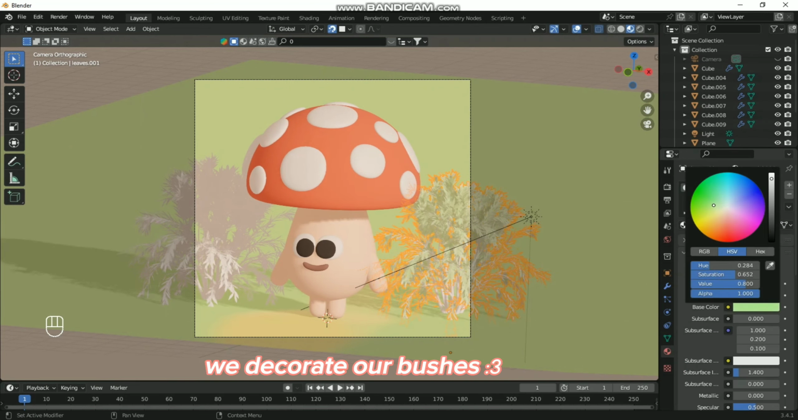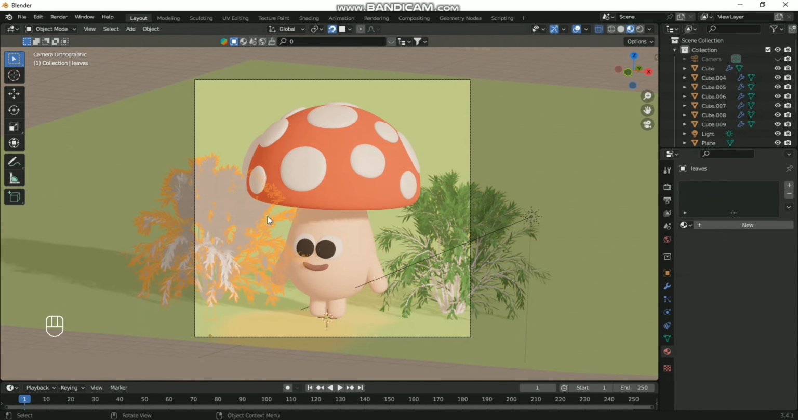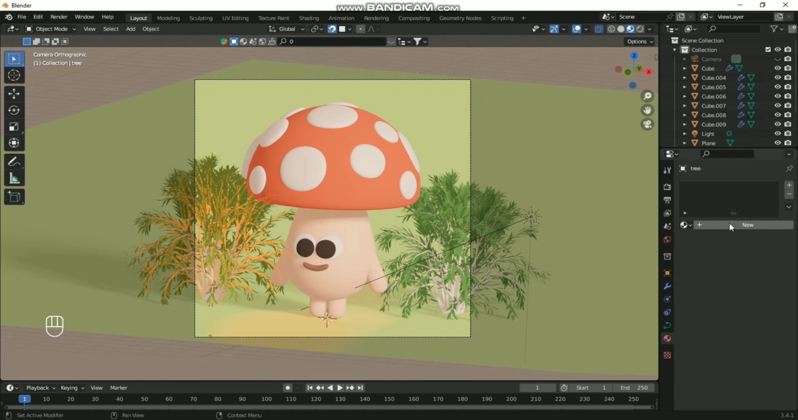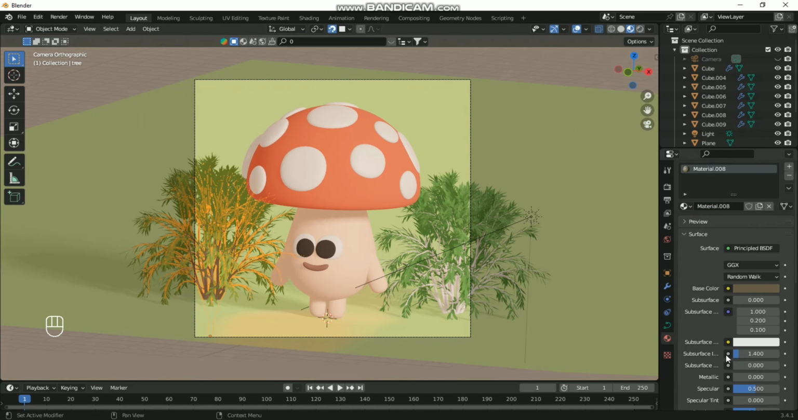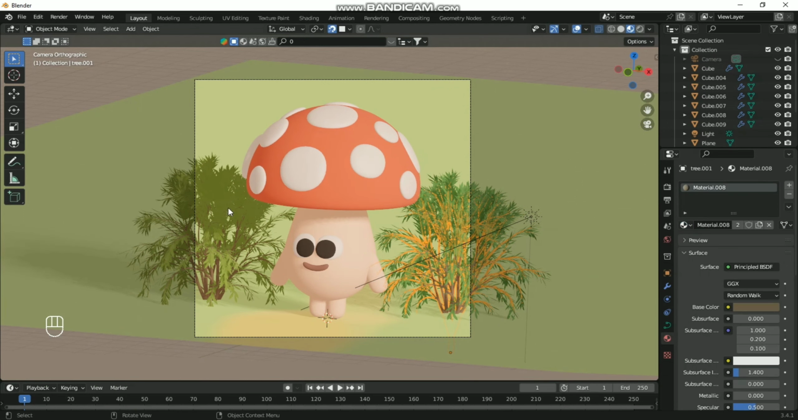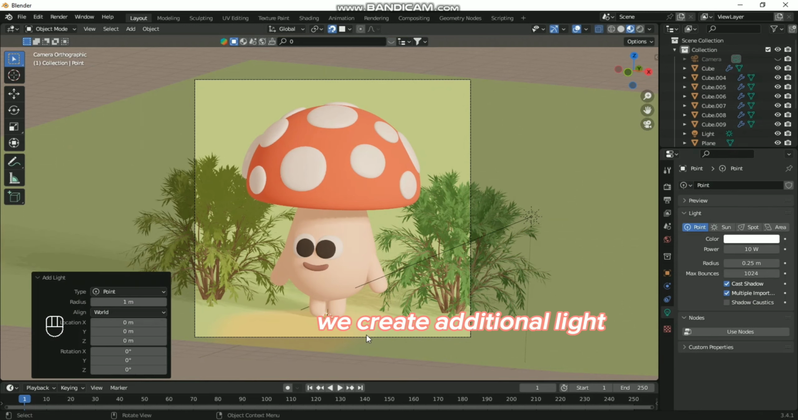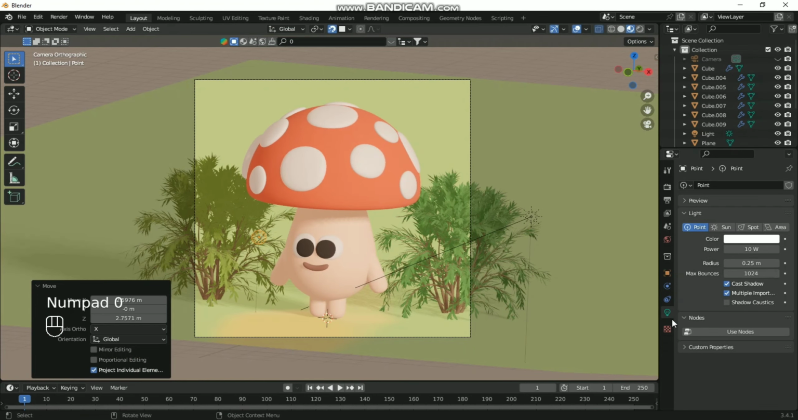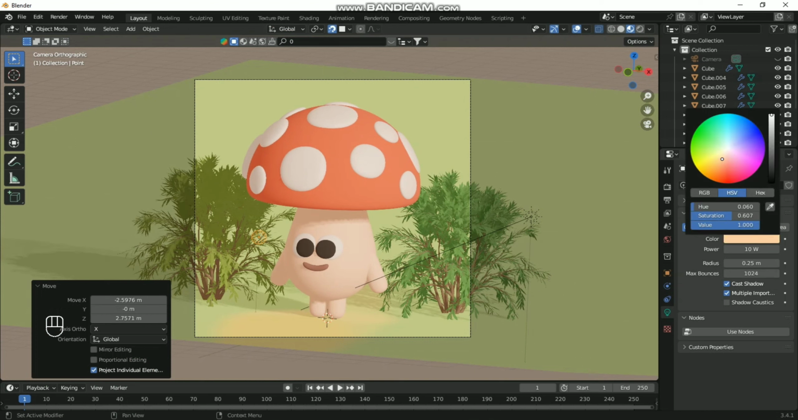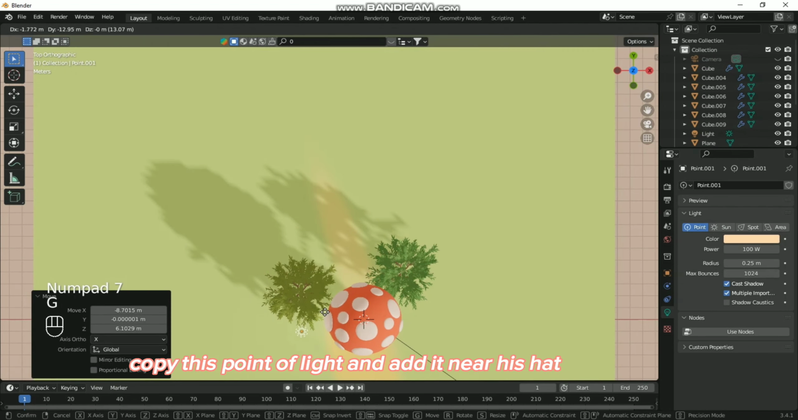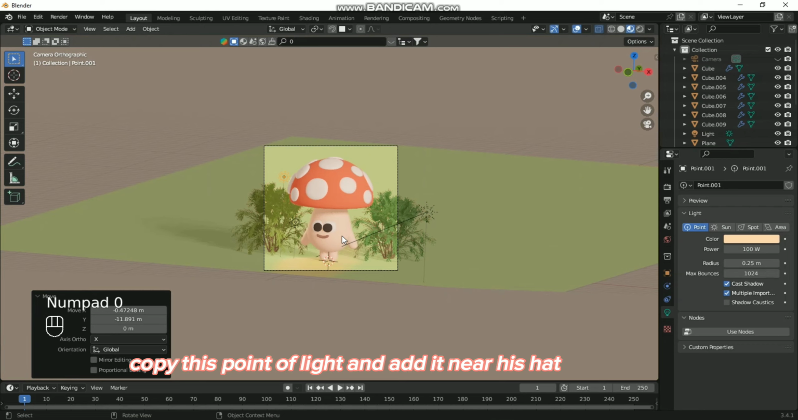We decorate our bushes. We create additional light because it seemed to me that his other side lacked light. Copy this point of light and add it near his hat.